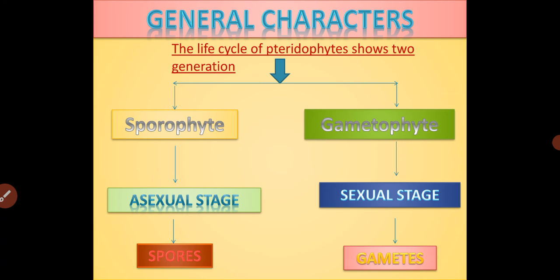Let us move towards the general characteristics of the pteridophytes. The life cycle of pteridophytes exhibits two generations. One is the sporophytic generation, another one is the gametophytic generation. Sporophytic generation is the asexual stage which bears the spores. Similarly, gametophytic generation is the sexual stage which produces the gametes.